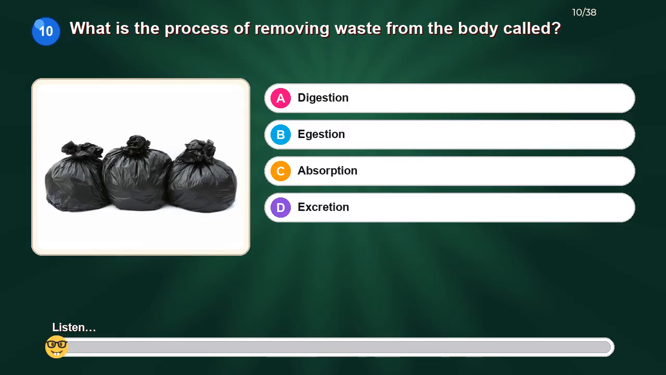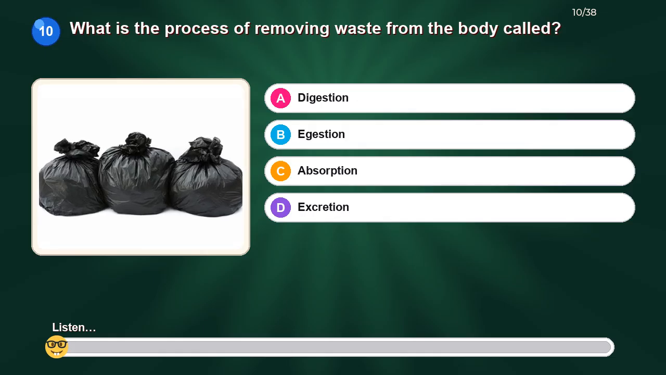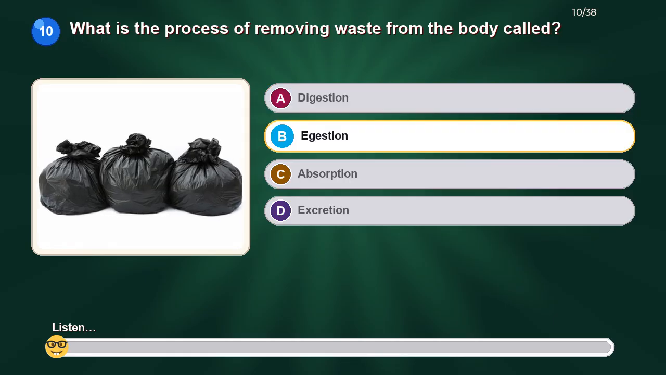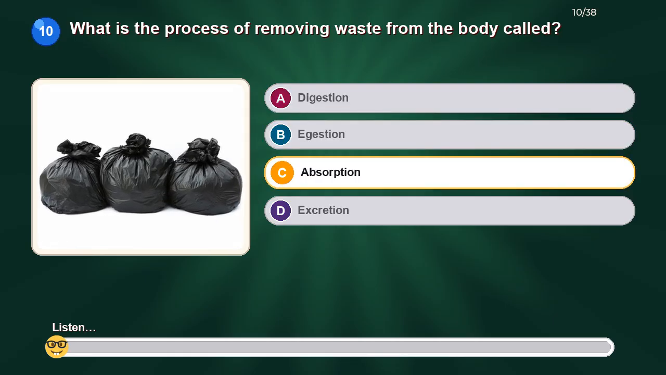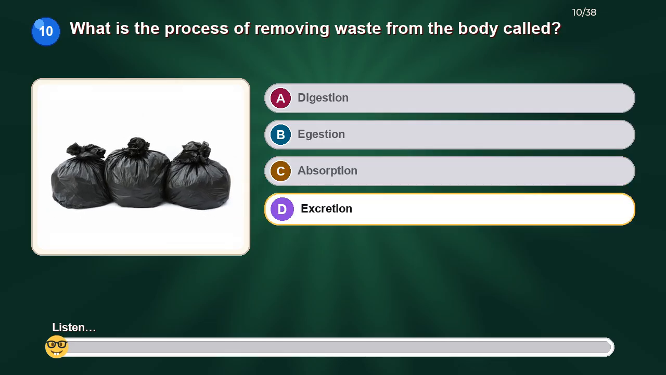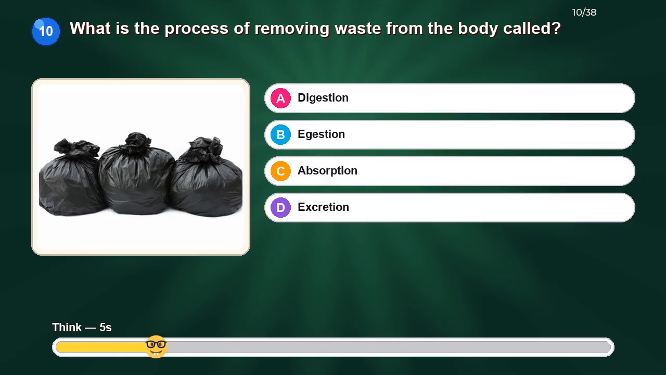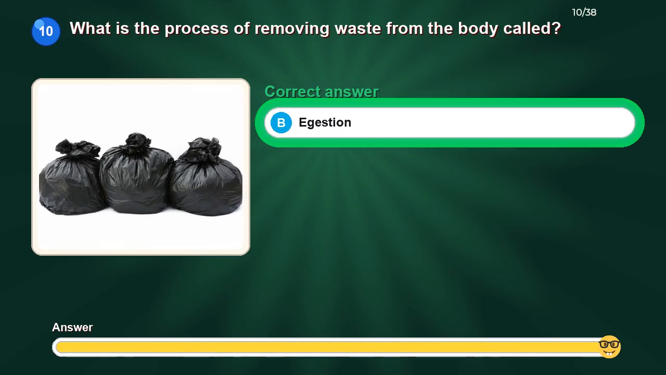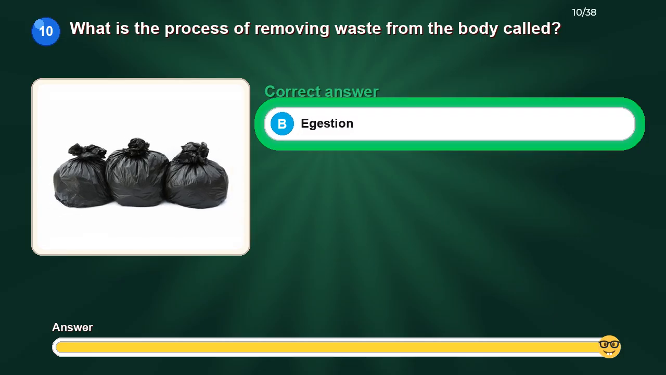What is the process of removing waste from the body called? Option A: digestion. Option B: egestion. Option C: absorption. Option D: excretion. The correct answer is egestion.